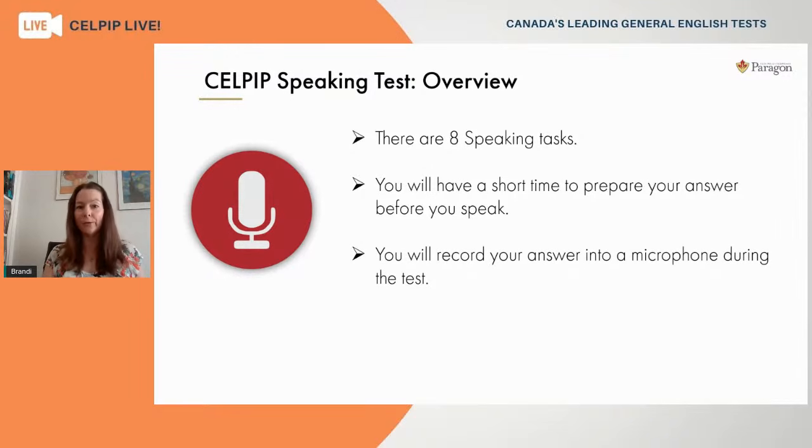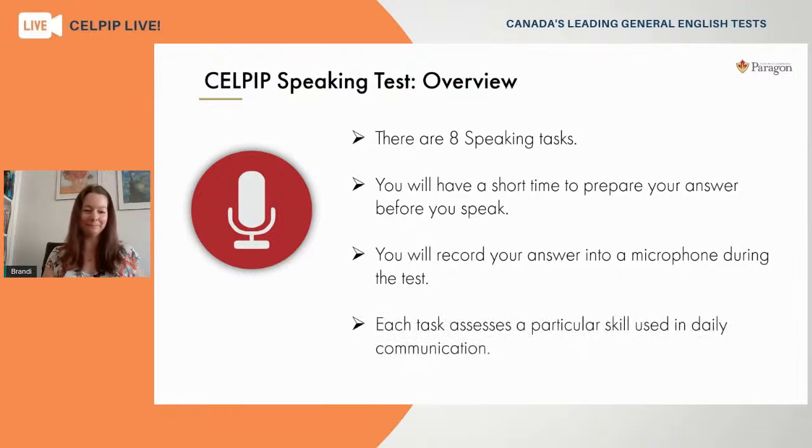Now, when you deliver your response on the test, you're never going to come face to face with a human reader. You'll be sitting in front of your computer, recording your voice into a microphone. The recording that you make will be listened to later on by several professional raters, and that's where the score will come from. So hopefully you won't be nervous as you won't be talking to any one person.